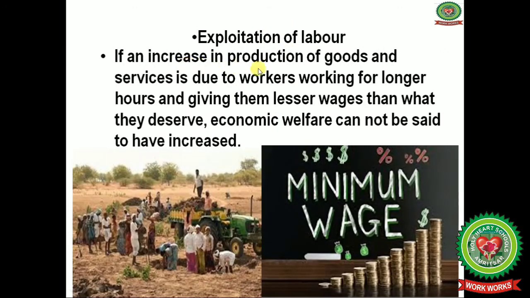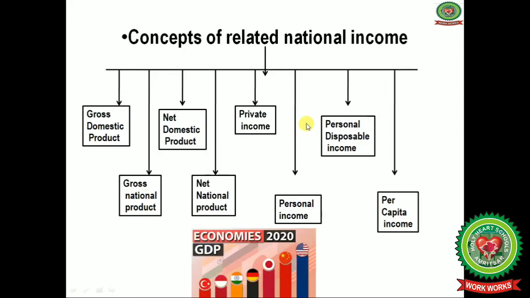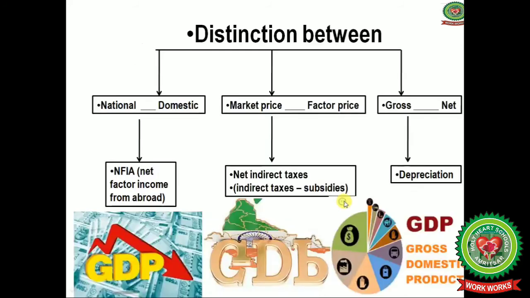Exploitation of labor. If an increase in the production of goods and services is due to workers working longer hours and being given lesser wages than what they deserve, economic welfare cannot be increased in this way either. Concepts related to national income. There are different concepts, we will discuss them one by one. First is gross domestic product, then gross national product, net domestic product, net national product, private income, personal disposable income, and per capita income.